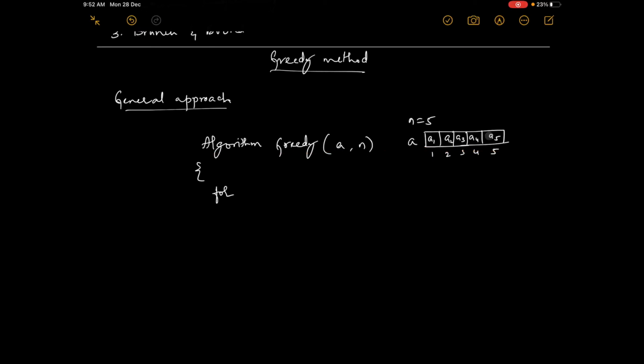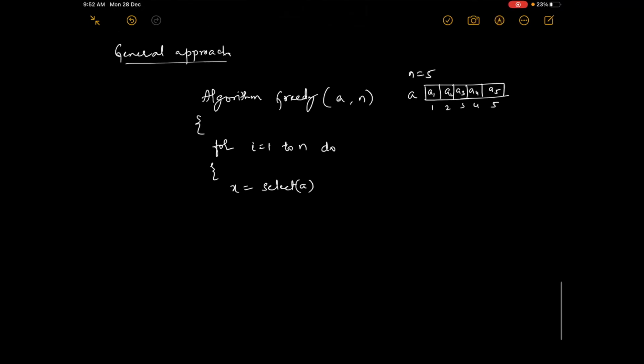For i equal to 1 to n, for all the inputs, you have to select a and put it in x. x is an input. We have to select one input, which is x.